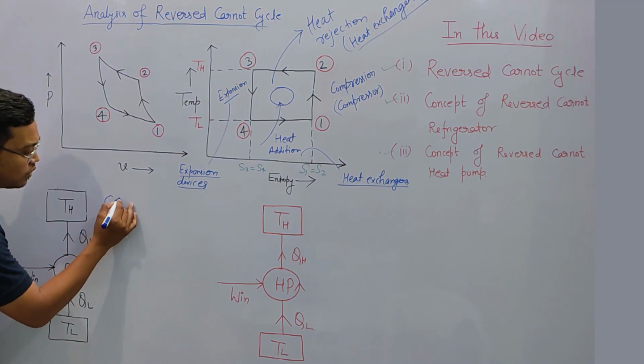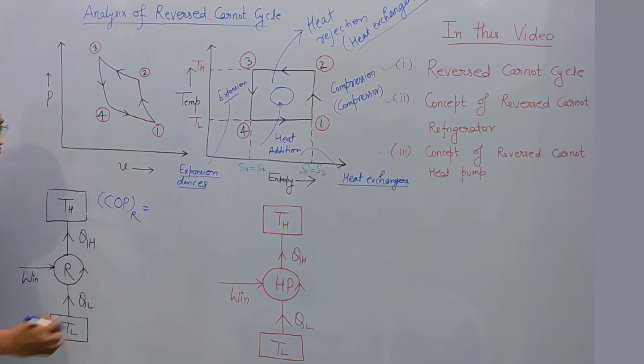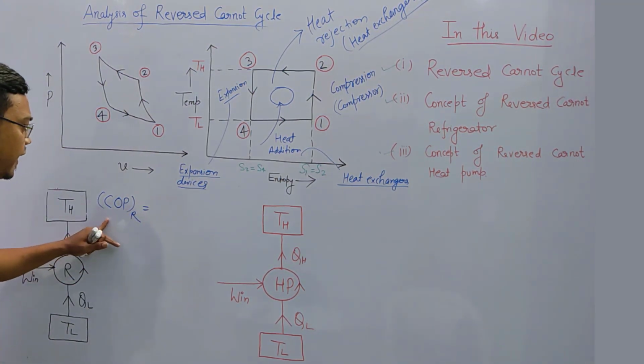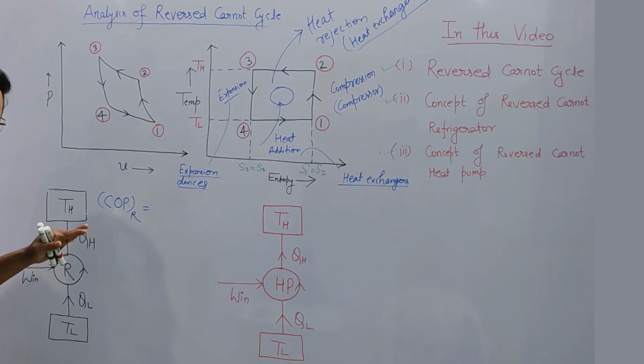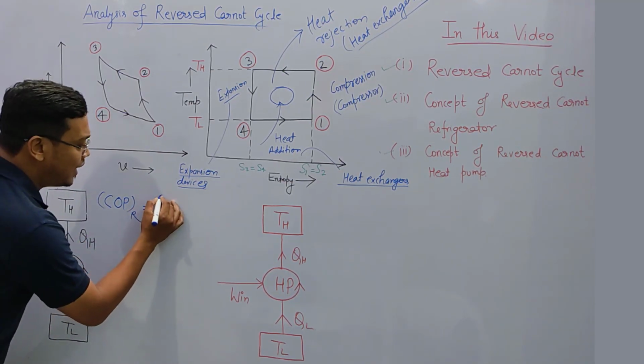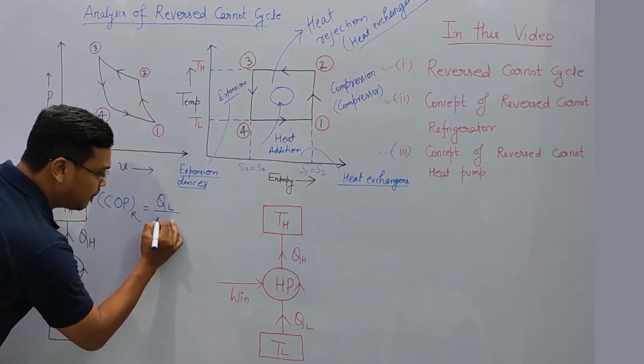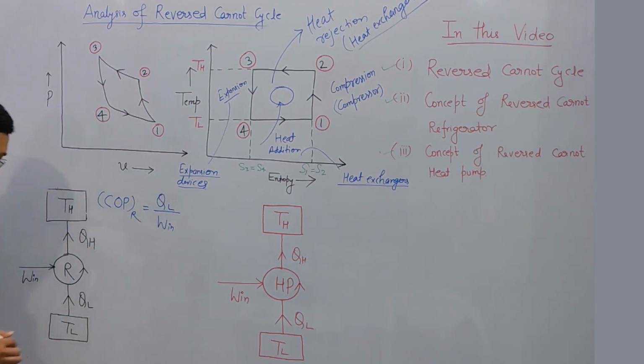Okay. Now here, what is COP? If I have to find out COP of refrigerator, then COP of refrigerator is ratio of desired effect to the work input. In this case, what is my desired effect or refrigeration effect? This is QL. QL is refrigeration effect divided by work input, and this is my work input.